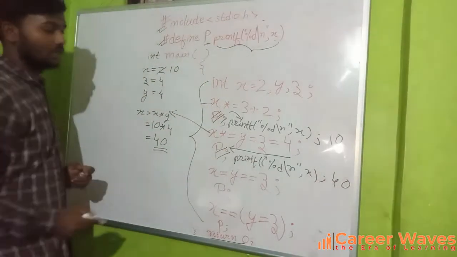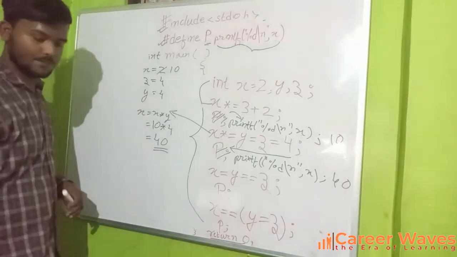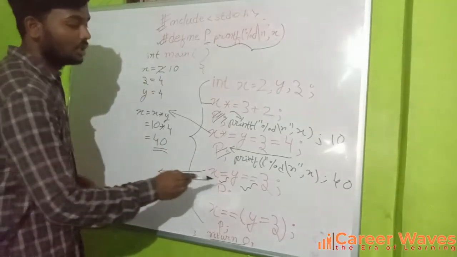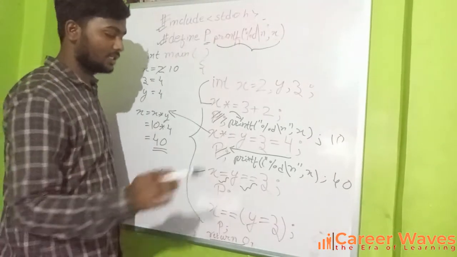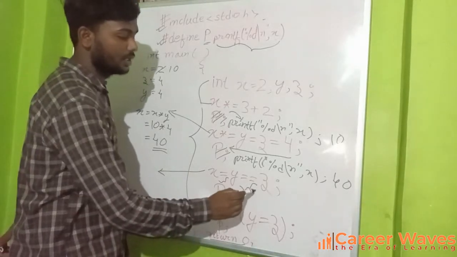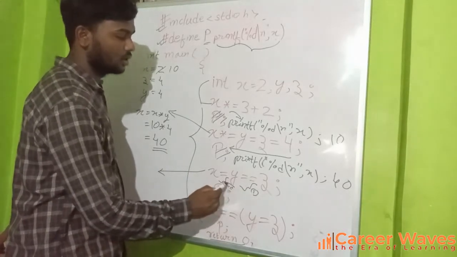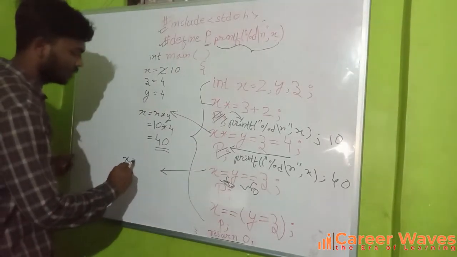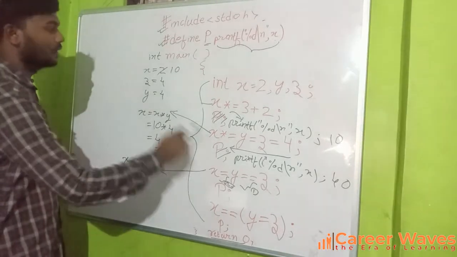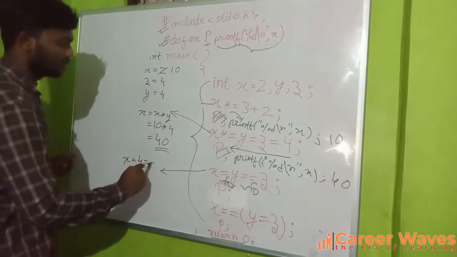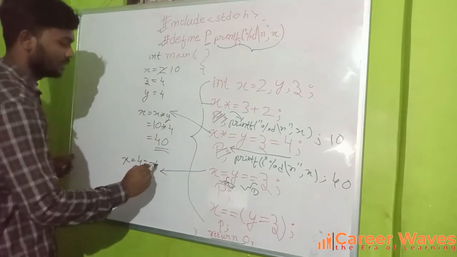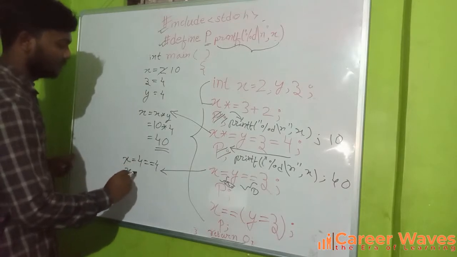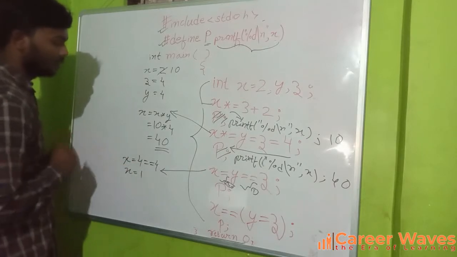Now coming to this. This is a comparison operator and this is the assignment operator. A comparison operator has higher precedence than the assignment operator. So first this will be resolved and then the second. We can write this as x = y == z. What is the value of y? The value of y is 4, and the value of z is 4. So 4 == 4. Yes, it's true, so that will return 1, and hence the value of x becomes 1.